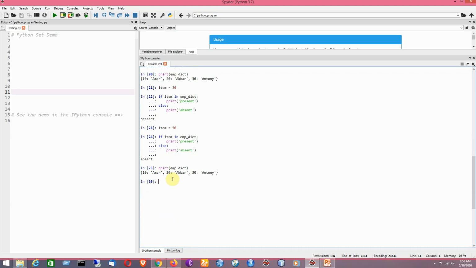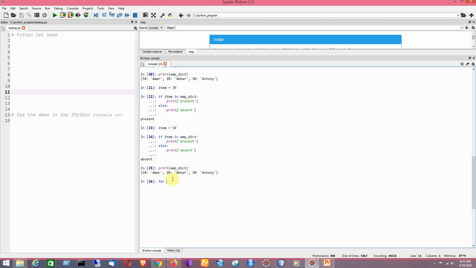10 is the employee ID, and the next value is the name. Say 10 is basically key and Omar is basically the value. So the ID and the name is shown by the key value pair. Similarly, 20 is the key, Akbar is the value. Okay, 30 is the key and Anthony is the value. So that is basically the idea of ID and names here for a particular organization that is having a number of employees. So now I would like to print the keys here by using the for loop.